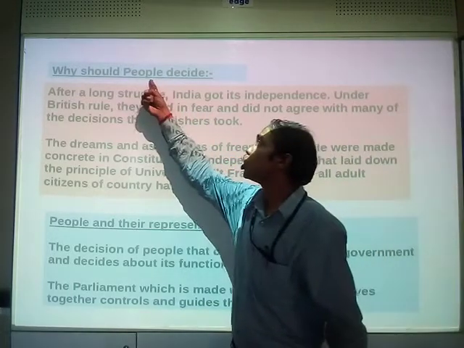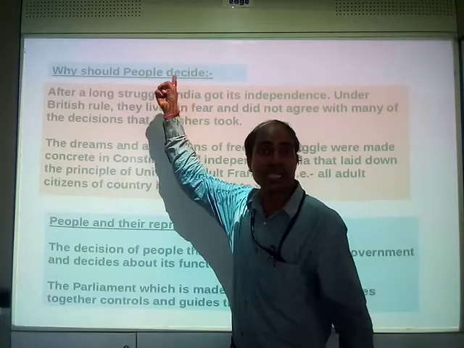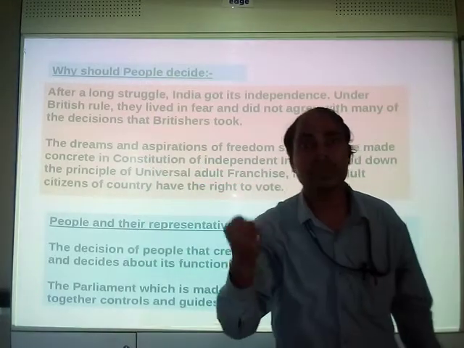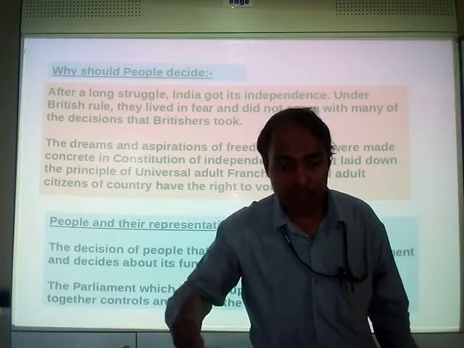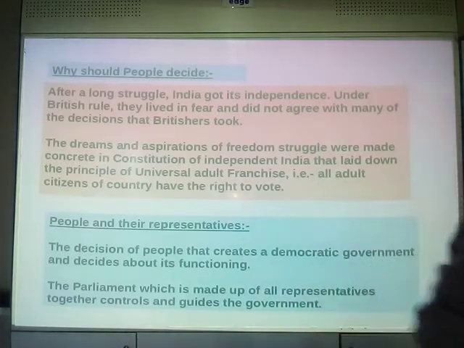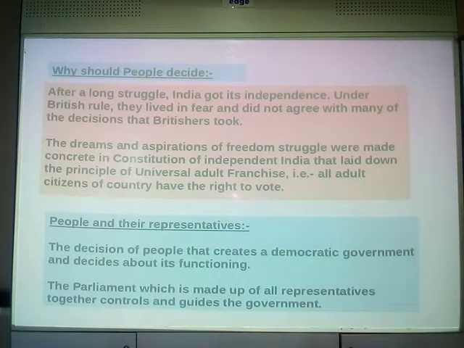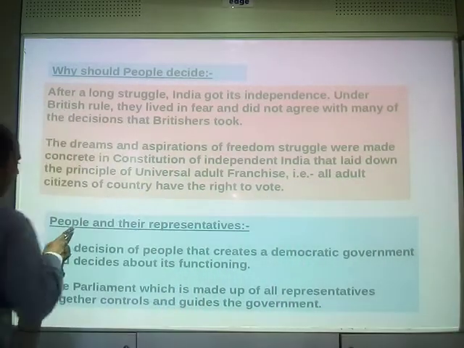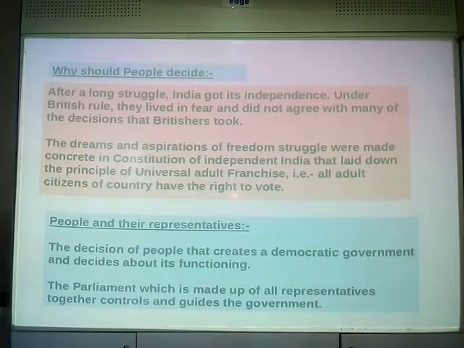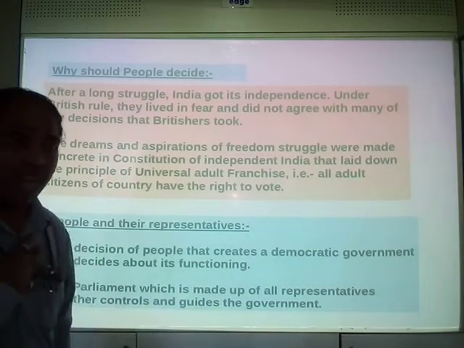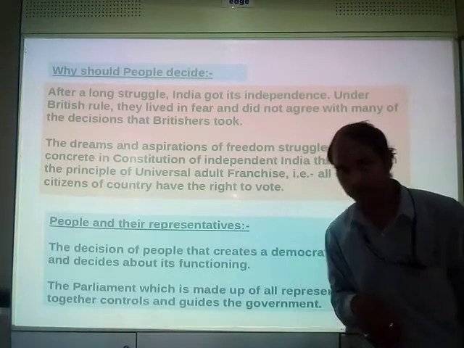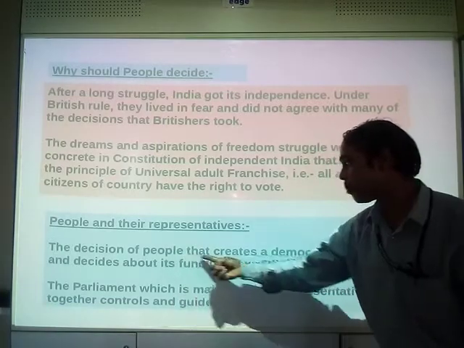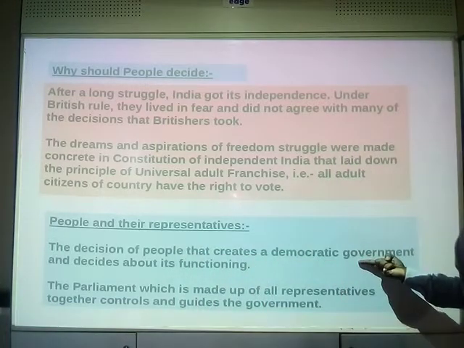So people should decide, and only people decide, so that the people remain happy in the society, and when they are happy, our country prospers and becomes progressive, right? Now, people and their representatives, whom I have selected, whom I have elected. The decision of people creates a democratic government, right?